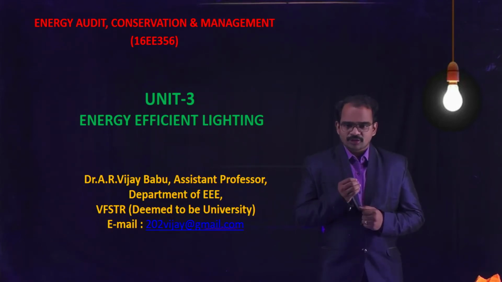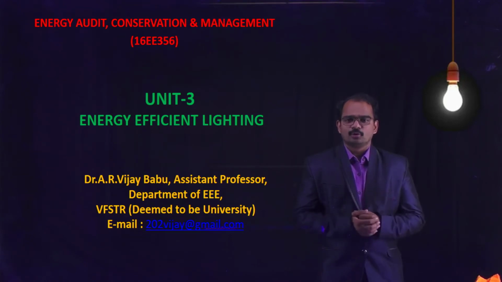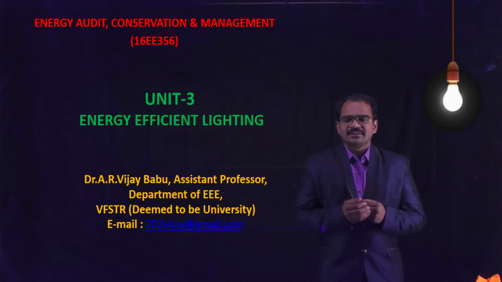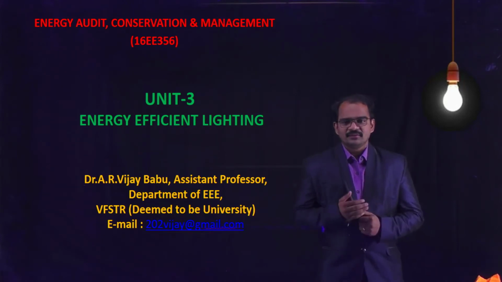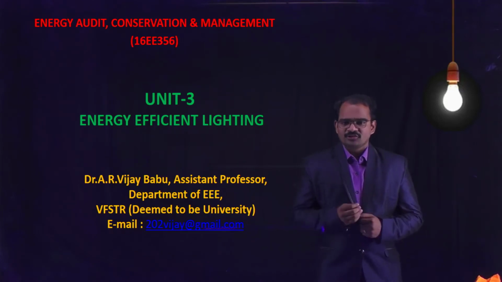Then we have gone through the Sankey diagrams, and then we have also seen the energy conservation and different energy conservation opportunities for all the energy guzzlers in our home, and we have also solved a problem on energy conservation.